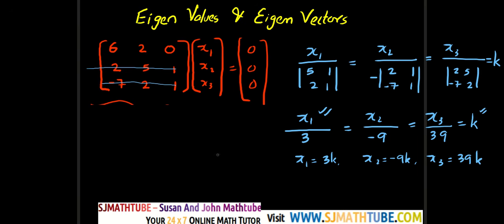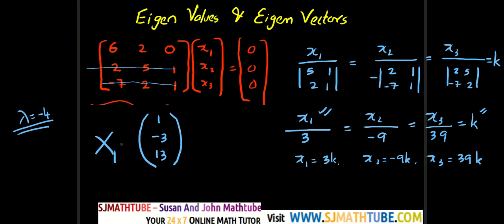So the required eigenvector corresponding to lambda equal to minus 4 is, I can just cancel this common factor. So I'm going to write 1, minus 3 and 13. So this will be capital X1. What I did is I took common factor 3k, so you can cancel 3k, 3k, 3k.